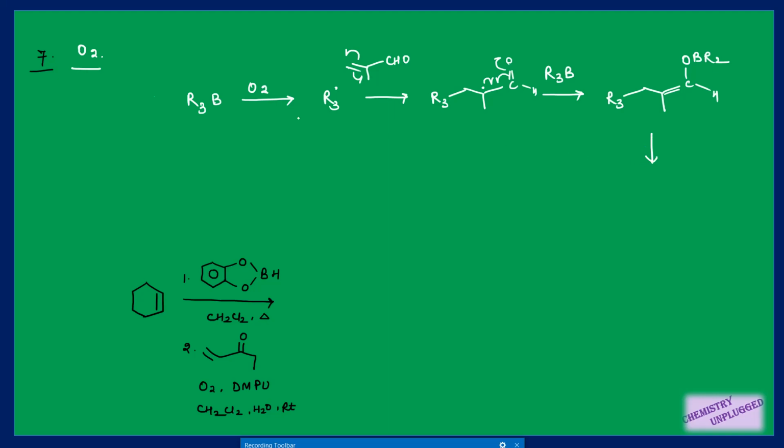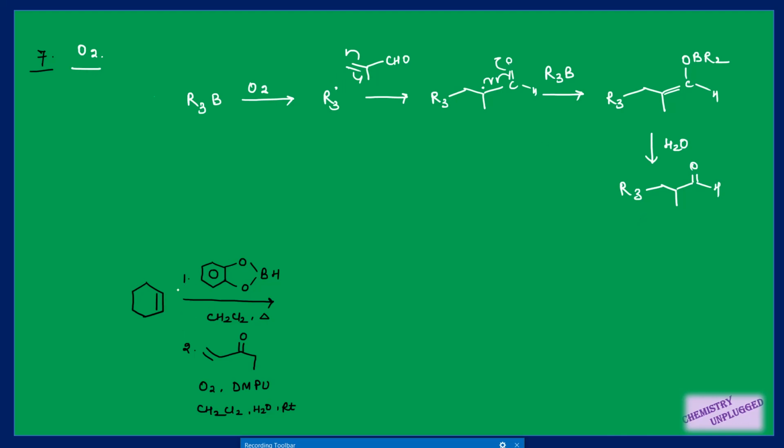Then you are treating it with water, H2O. So you will get an enol here, which will finally form the ketonic part. So the final product is that this R, which is from this organoborane, will attach directly to this alpha beta unsaturated aldehyde here, right? This is the final outcome of this reaction.